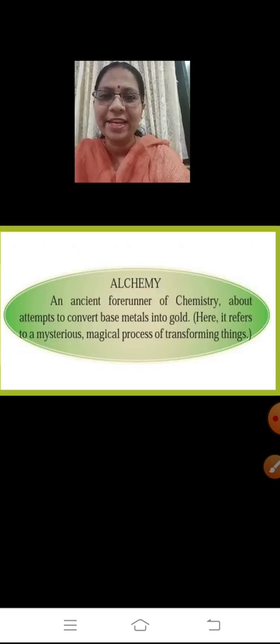Alchemy, an ancient forerunner of chemistry, about attempts to convert base metals into gold. So what is alchemy? An ancient forerunner of chemistry about attempts to convert base metals into gold. But here it refers to a mysterious magical process of transforming things.